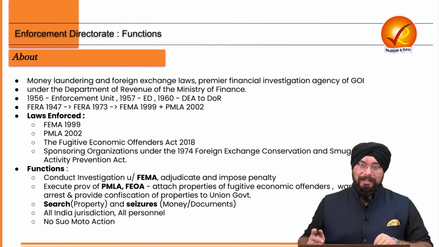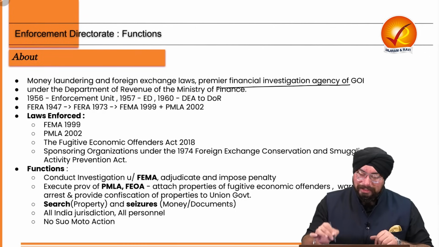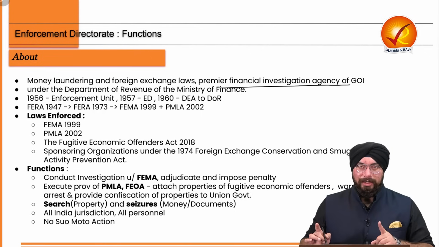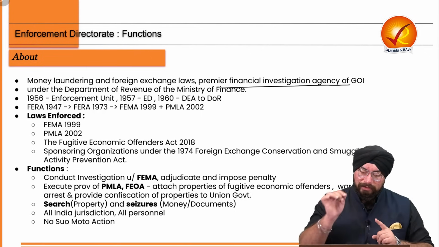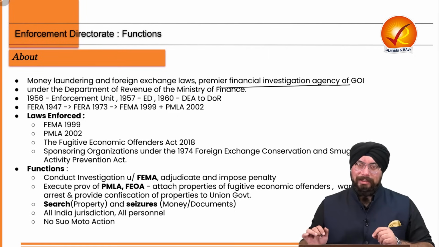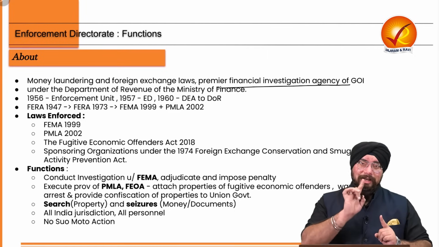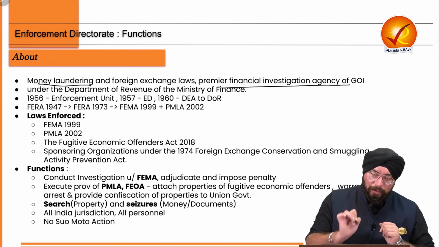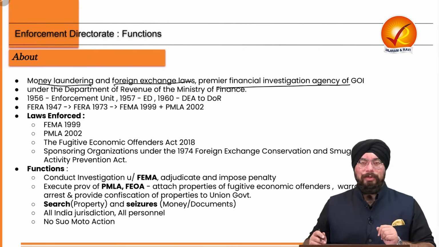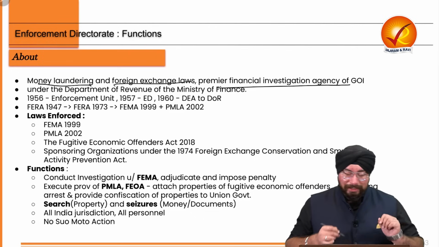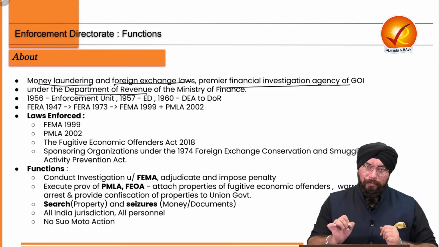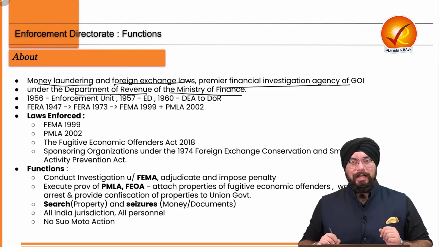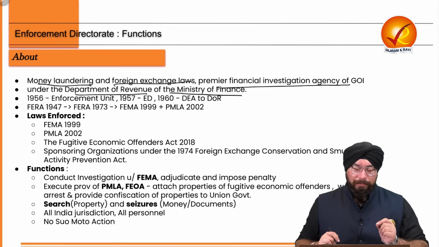Now Enforcement Directorate is a premier financial investigation agency of the Government of India. So it's a premier agency which is responsible for financial investigation. Financial investigation in order to implement what laws? In order to implement money laundering and foreign exchange laws in our country. Now it is under the Department of Revenue of the Ministry of Finance and it is a statutory body.